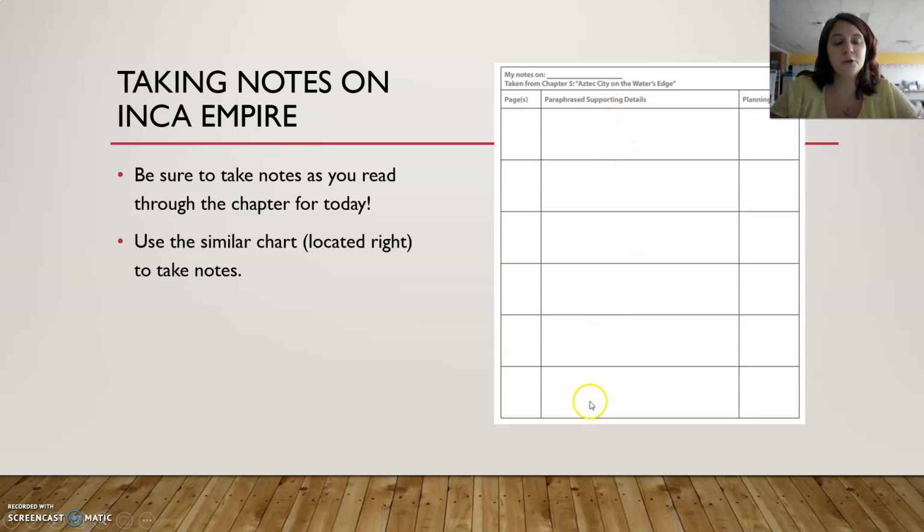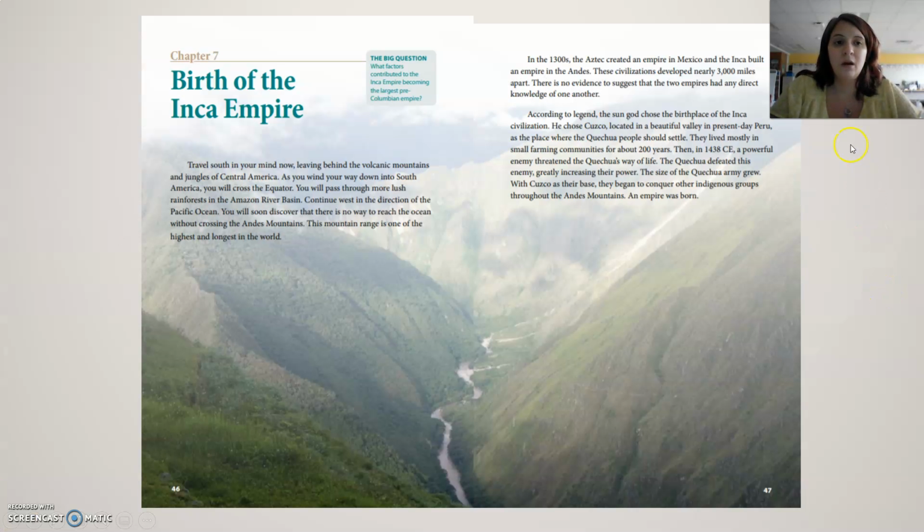So remember, as you read your chapter today, you're going to take details that go along with the aspect that you chose. That'll help support your paragraph writing when we get to that. And also the page numbers that you'd like to refer back to if you need help. For your planning note side, leave that column blank. That is going to be another time. This you should have ready for the next lesson. So make sure you're taking notes during the reading today. Feel free to pause the video at any time to read through the chapter better and stronger, and also to take any notes you need to take.